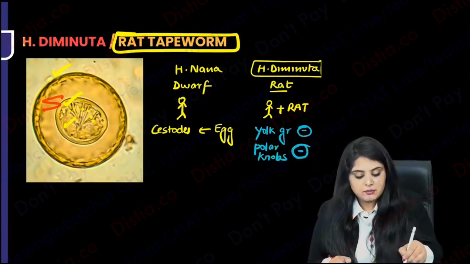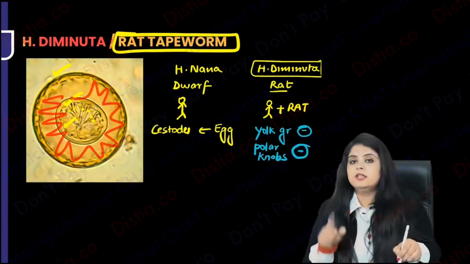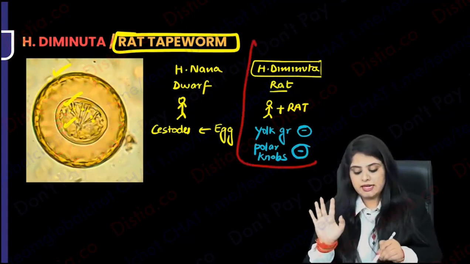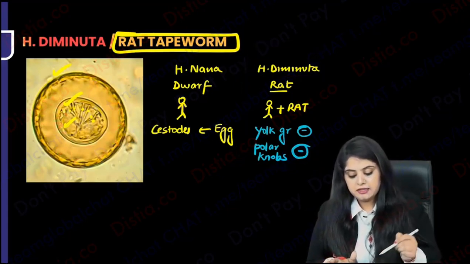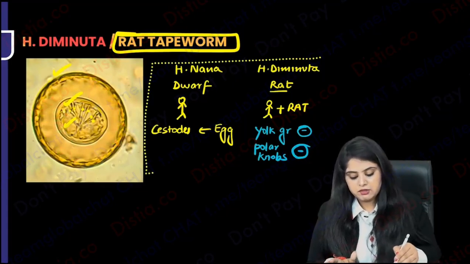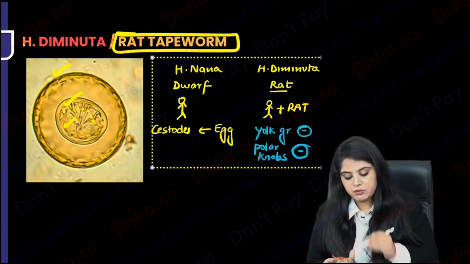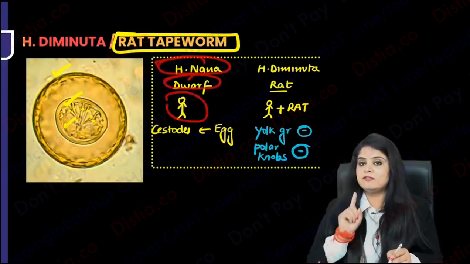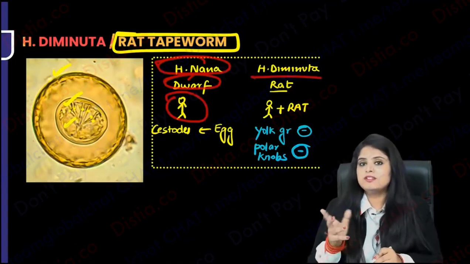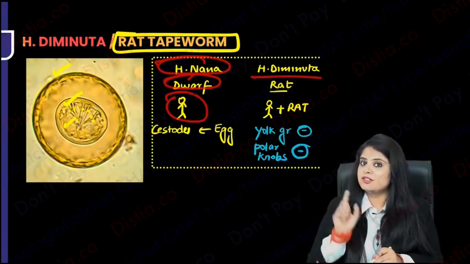So basically whatever mess was happening over here, the yolk granules and polar knobs, they are gone, that is H. diminuta, and that is how you will make a final differentiation between these two, which is very, very important for all of you to know. Please note, repeating, H. nana is nano, it is small, it has one host. Diminuta sounds diminutive, but that is how microbiology is. What it sounds like is not the case.